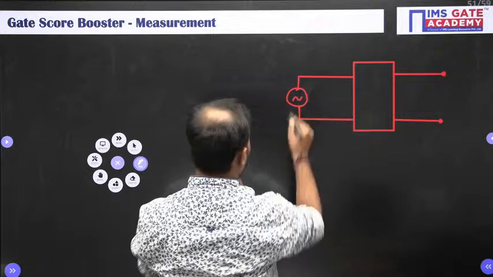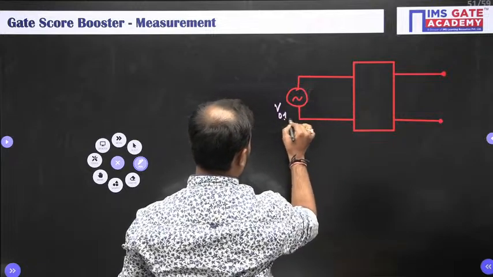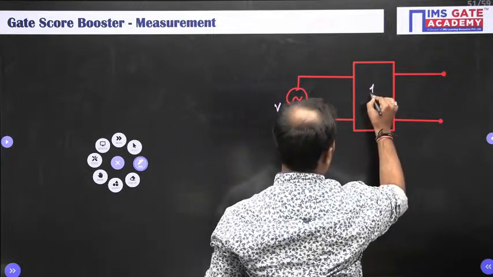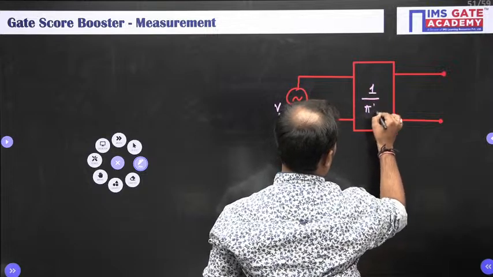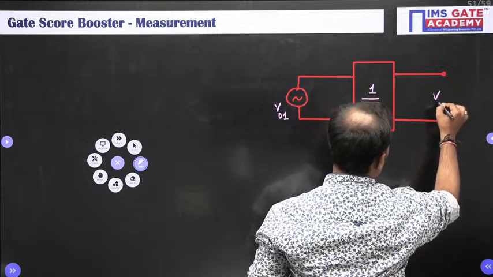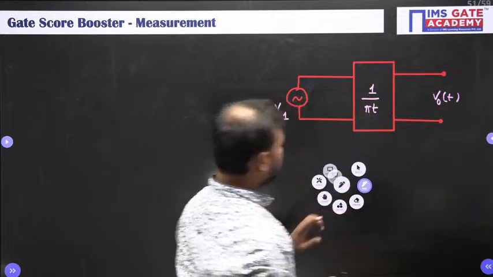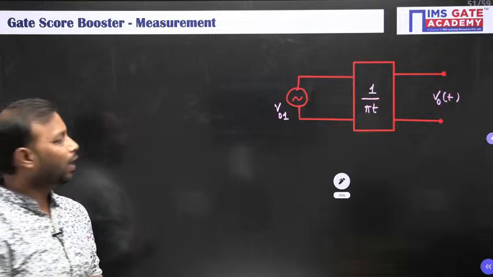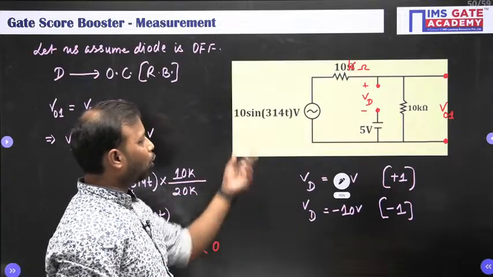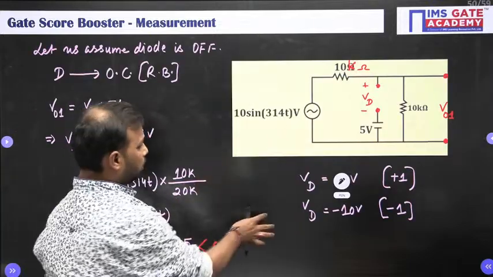Okay, so this is V01. This is 1 upon pi t, and the output is V0 of t. This is what your equivalent circuit will look like after we identify the operation of this diode.